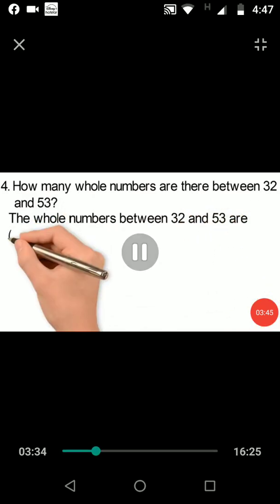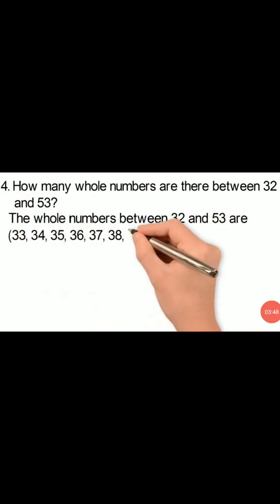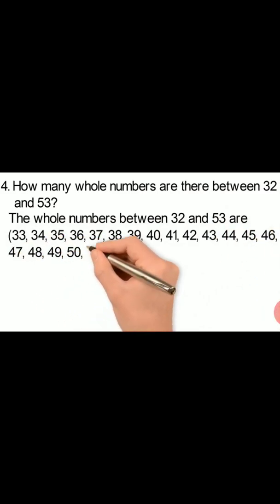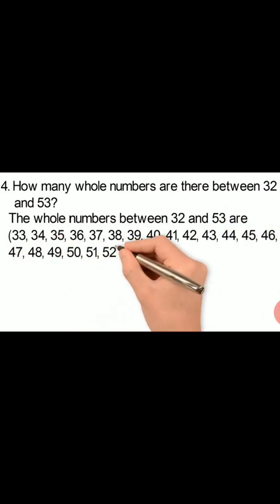The whole numbers between 32 and 53 are 33, 34, 35, 36, 37, 38, 39, 40, 41, 42, 43, 44, 45, 46, 47, 48, 49, 50, 51 and 52. If you count these numbers, you will get 20 numbers.